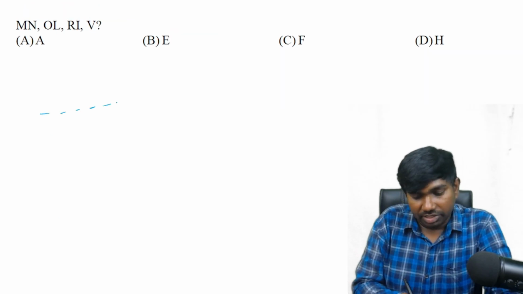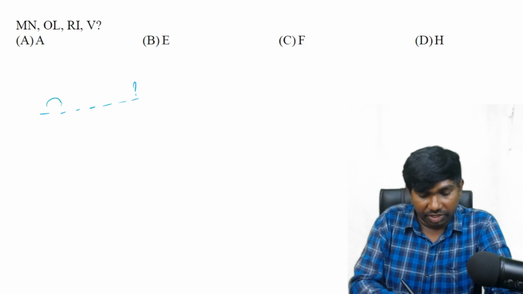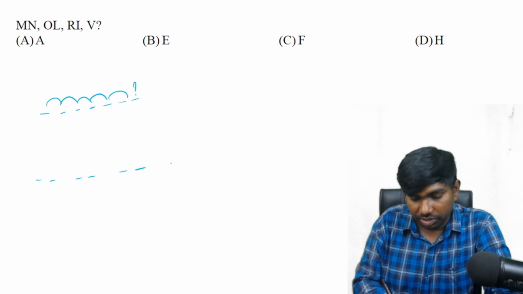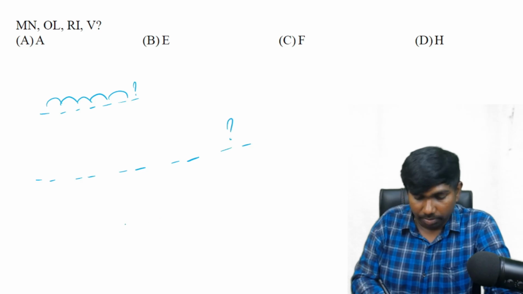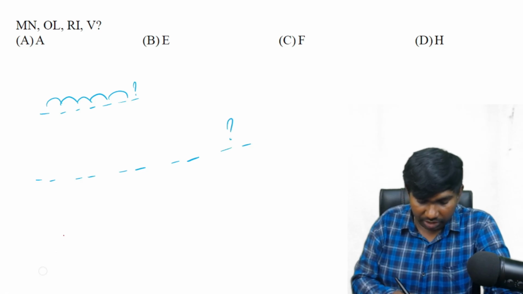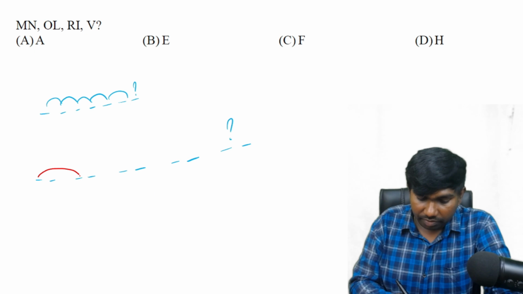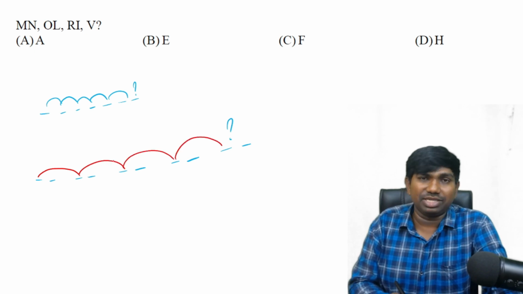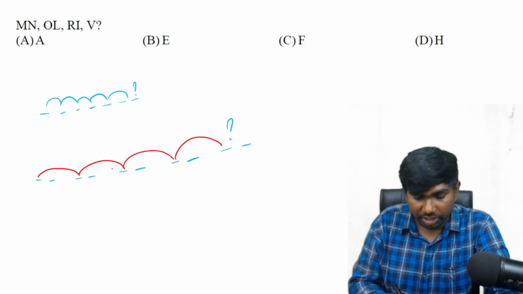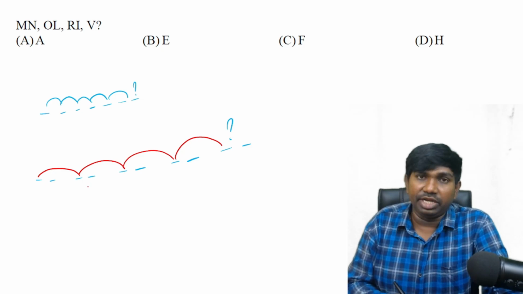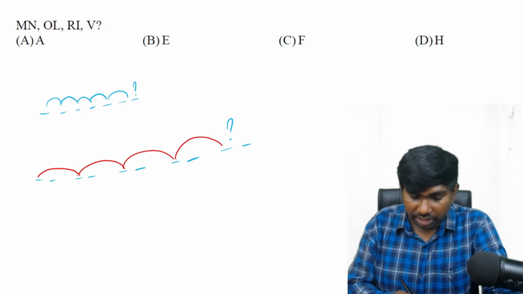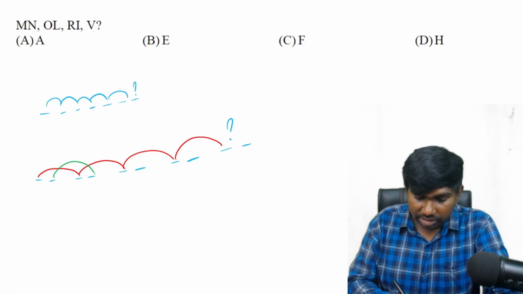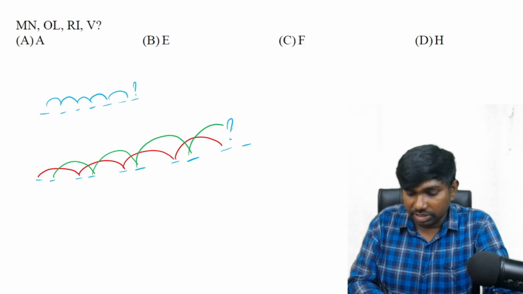So if single letters are given, individual letters are given, we will deal in this way. What if two letters are given? Two letters in this way, question mark. Then we have to deal in this way. First letter to first letter. That means it may have 2 letters or 3 letters, a group of 3 letters, a group of 4 letters, or a group of 2 letters. Still we deal with the single letters only. The first letter will give us the first letter as the answer, and the second letter will give us the second letter.